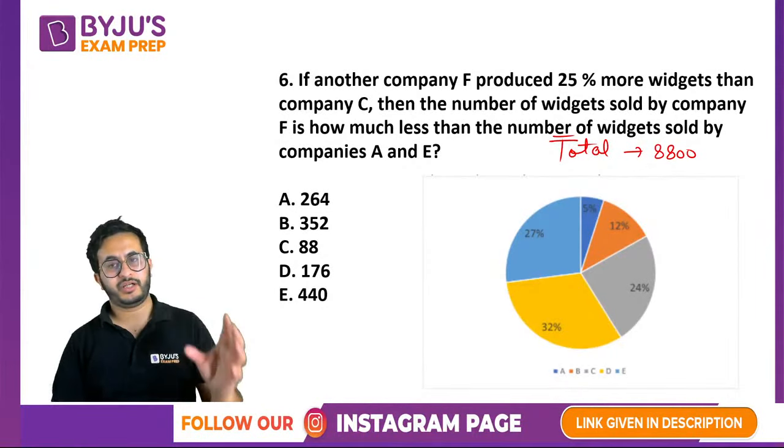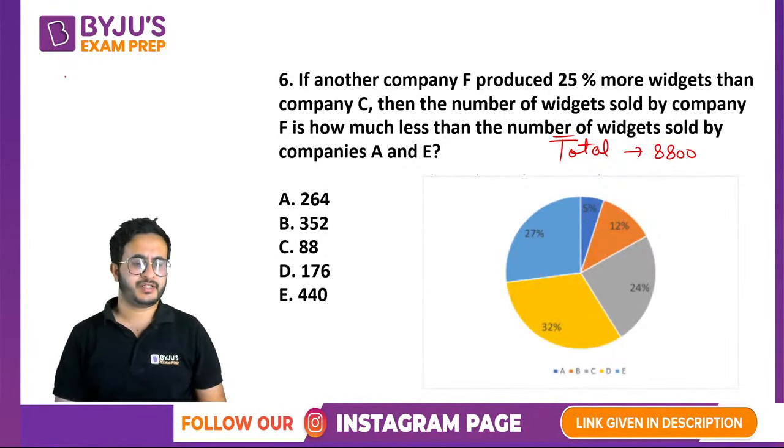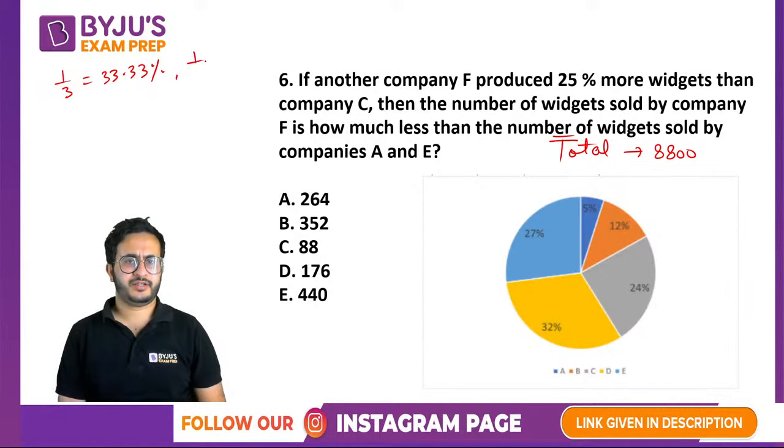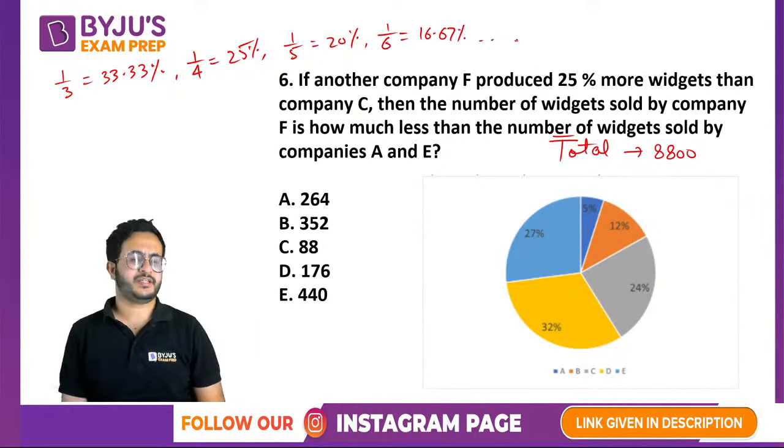And in all kinds of DI, you should know certain percentages. Like 1 upon 3 is 33.33%. ये बहुत बेसिक चीजें होती हैं, right? 1 upon 4 is 25%. 1 upon 5 is 20%. 1 upon 6 is 16.67%. ऐसे ही जो अलग अलग फ्रैक्शंस की परसेंटेजेस होती हैं, you should know that, right?